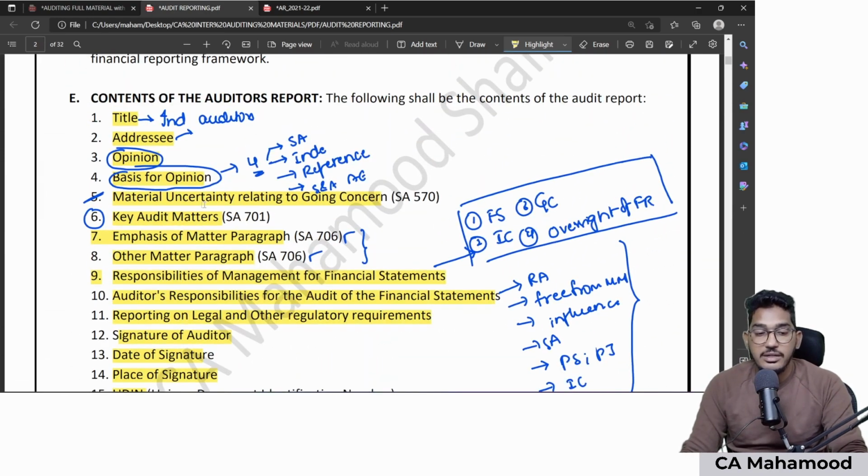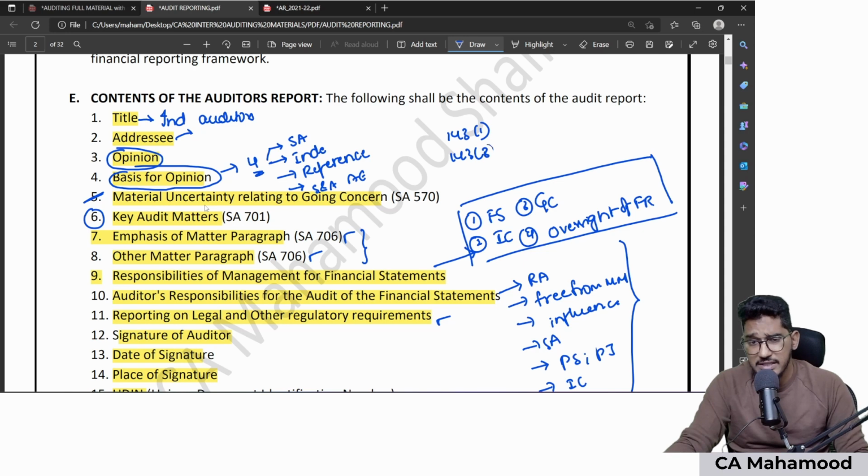The next content is reporting on other legal and regulatory requirements, which simply means apart from the standards on audit, if some law or regulation is putting some extra reporting requirements on the auditor, then the auditor will use this report on other legal and regulatory requirements to highlight what those reporting requirements are. For example, in the introduction of this chapter, I told you there are three reporting requirements under the Companies Act on the auditor: 143 subsection 1, 143 subsection 3, and 143 subsection 11. Under these three sections, there are reporting requirements on the auditor.